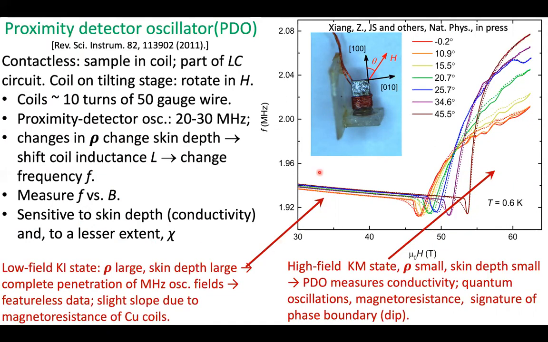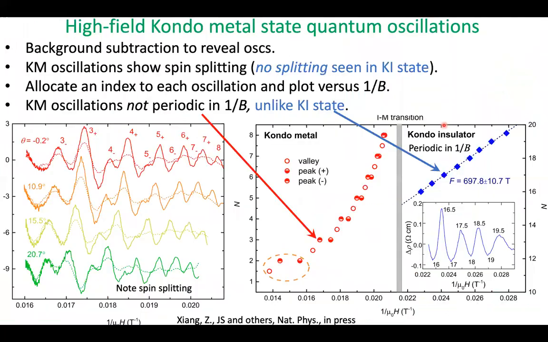So in the low field Kondo insulator state, and we've got magnetic field down here and frequency up here, we have a large resistivity and a large skin depth, and therefore we get complete penetration of the megahertz oscillatory fields. This is featureless data, just a slight background due to the magnetoresistance of the copper coils. As we cross into the high field Kondo metal state though, the resistivity is small, we get a small skin depth, and therefore we get the PDO sensitive to things like quantum oscillations occurring in the conductivity and the magnetoresistance. We also get a signature of the phase boundary here. Notice there are data for several different angles of the magnetic field with respect to the crystal. This setup is on a rotation stage.